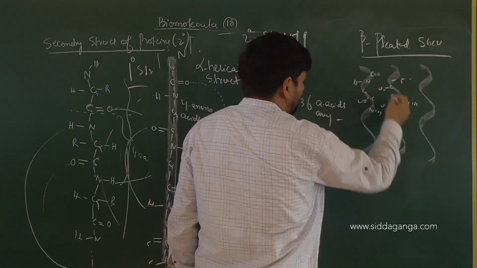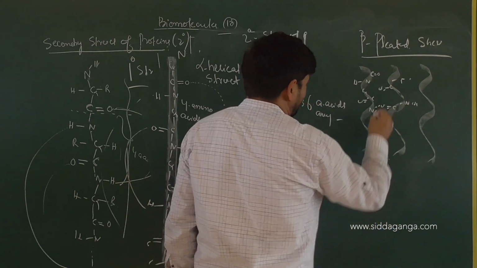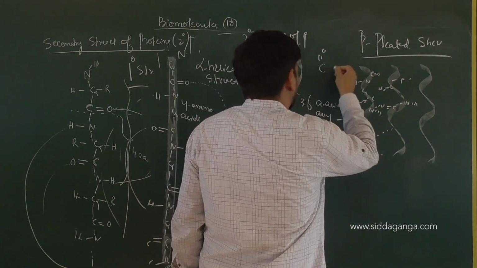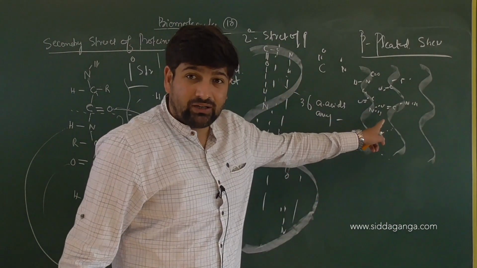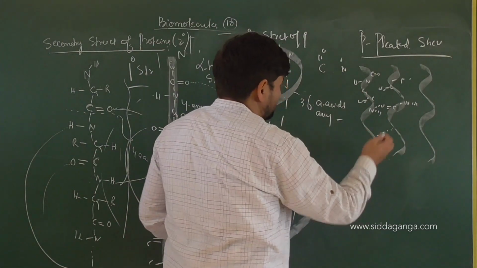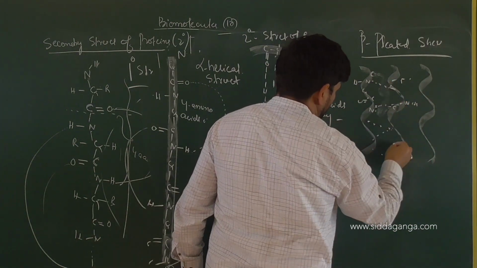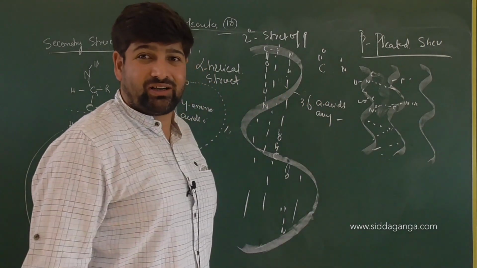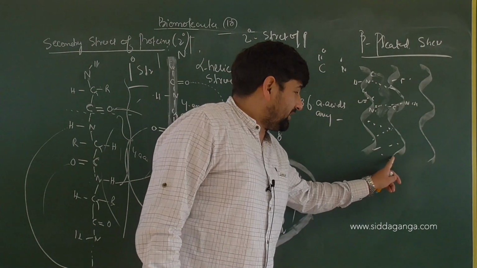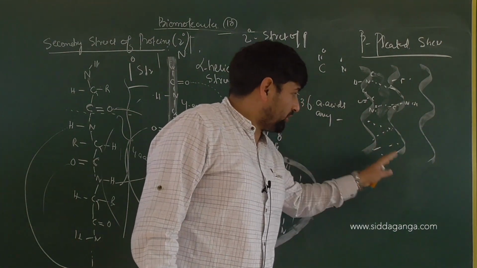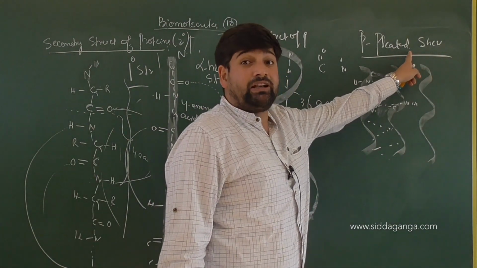NH groups coming out. So what can happen is these atoms can undergo hydrogen bonding with each other. From which end? C double bond O from one chain with NH of the other, and so on and so forth. I am not going to mark those. So interchain hydrogen bonding will come into play, with different atoms participating. Did you understand or not? Due to this interchain hydrogen bonding, we get beta pleated sheets.